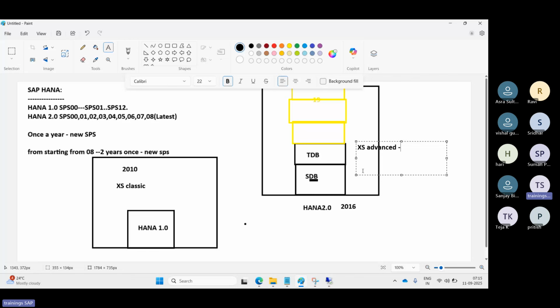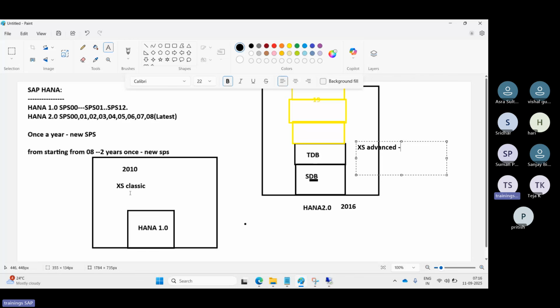They have introduced advanced features in 2.0 so that we can see real-time analytics. Here the automation is very little, and here there is more automation, such as tenant DB management. This one has reached the end of maintenance, that ending is done, although SAP is still supporting it.